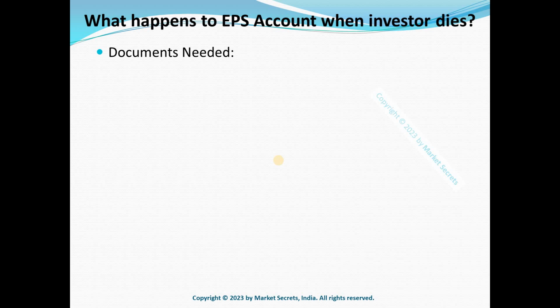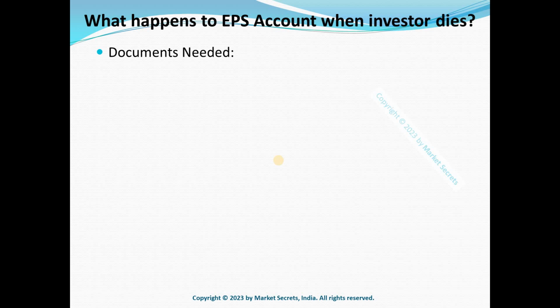So in simple terms, EPS is part of your EPFO account and part of employer contribution of EPF goes to your EPS account to provide regular monthly pension after your retirement. In case of early death of the subscriber, the amount will go to their family members. So in this video, let's talk about how to claim that amount.